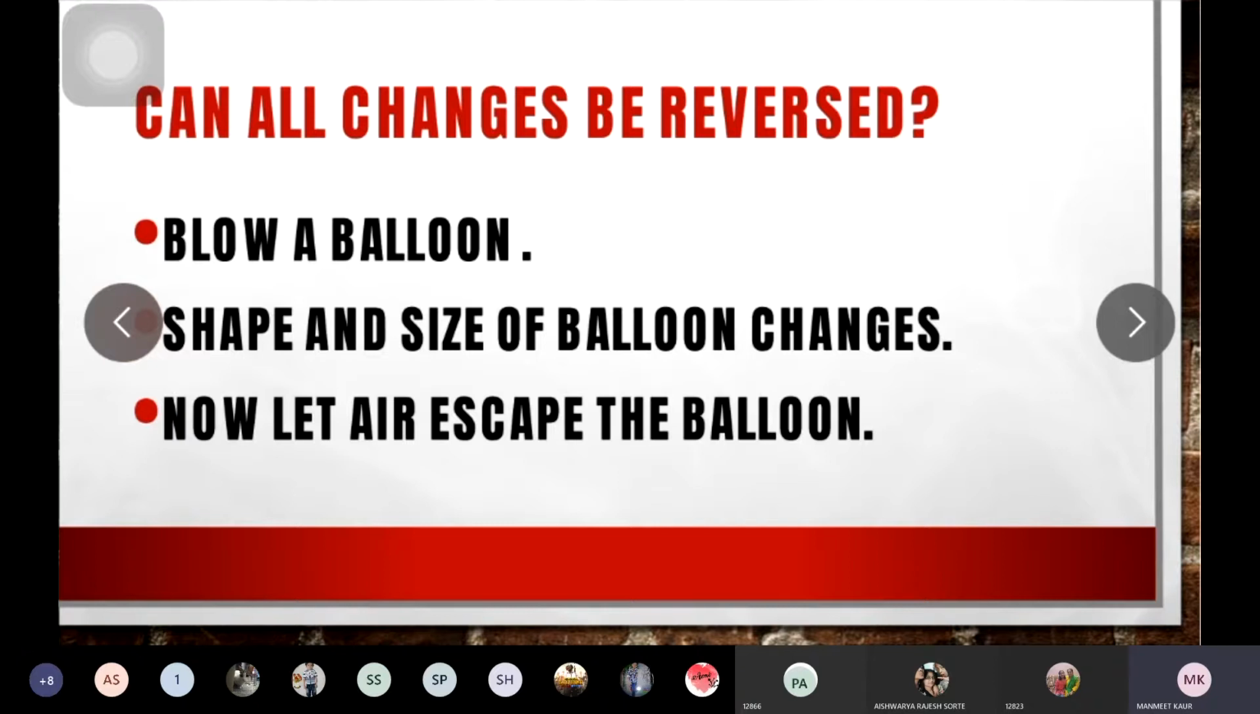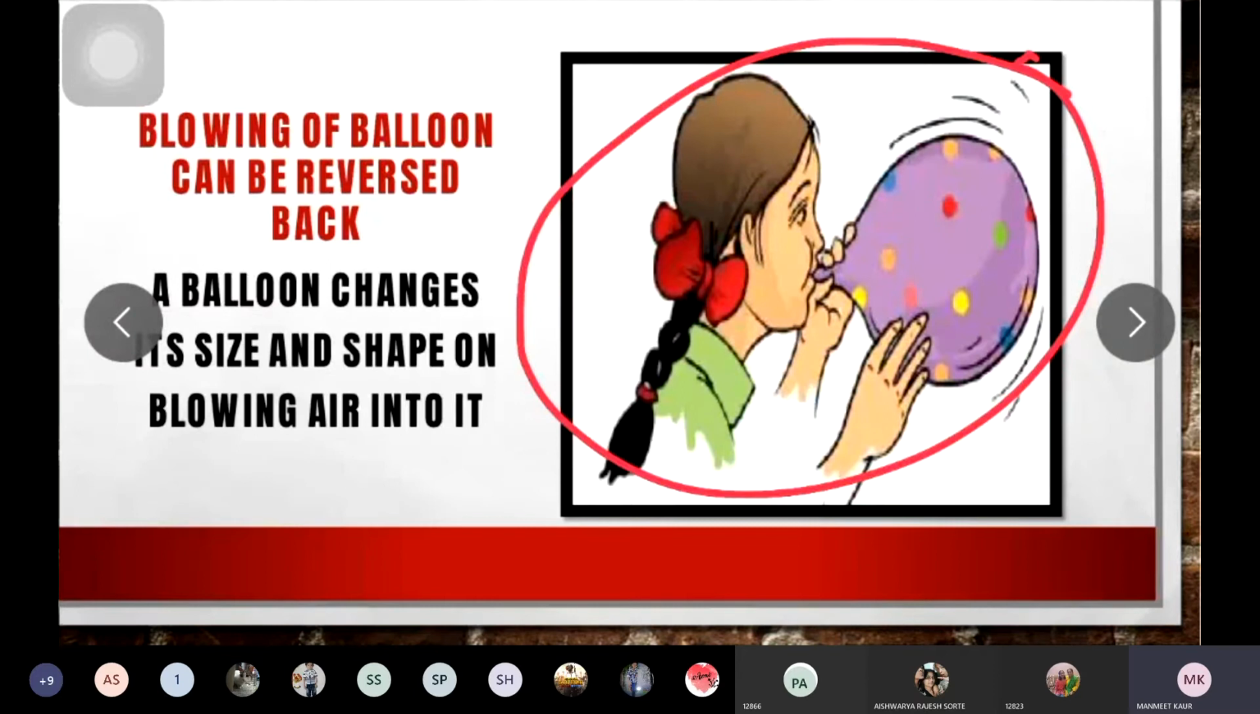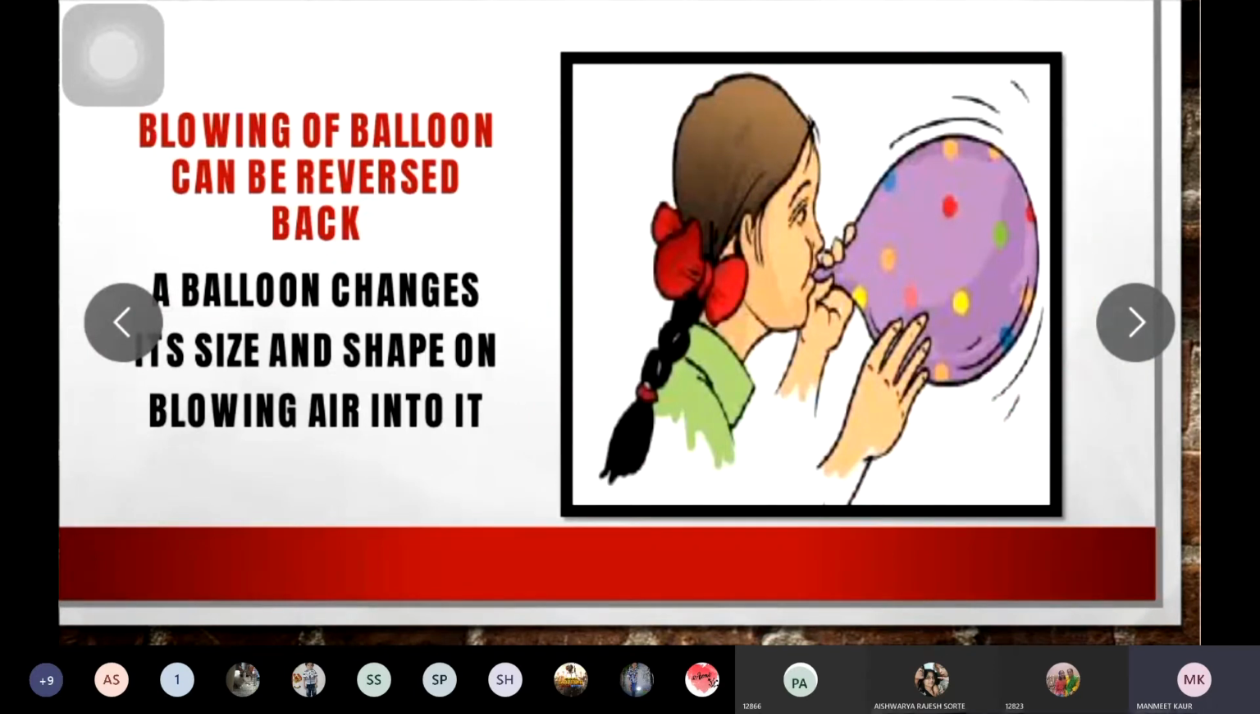Now what you will observe in this, you can see this Paheli, she is blowing the air in the balloon. Yes, the blowing of balloon can be reversed back. When the air escapes, जब हवा बाहर निकल जाएगी, then that balloon will come into its original shape again.